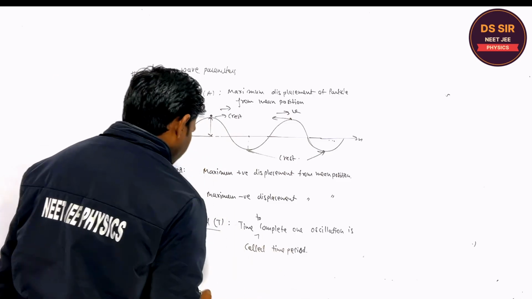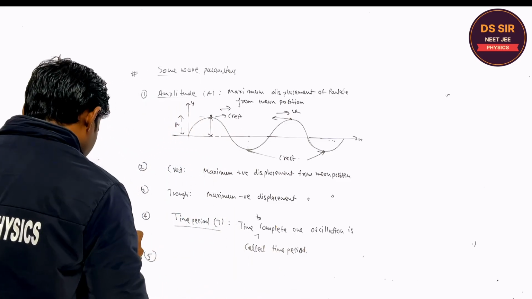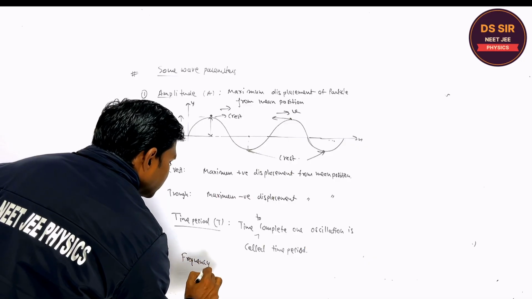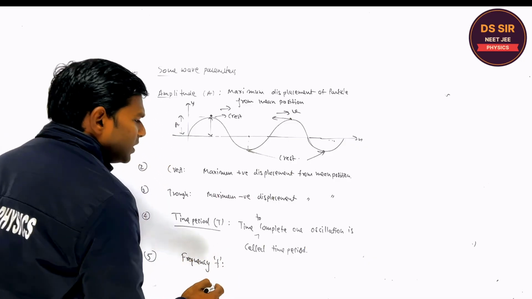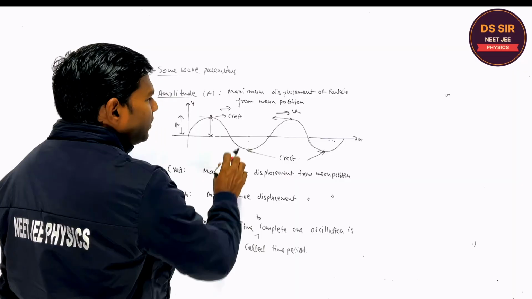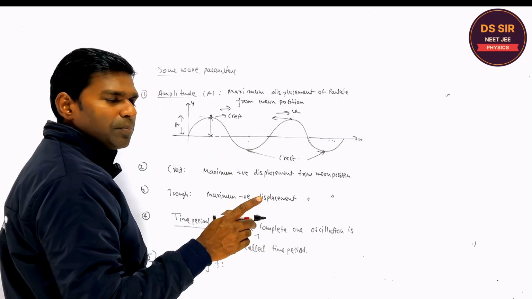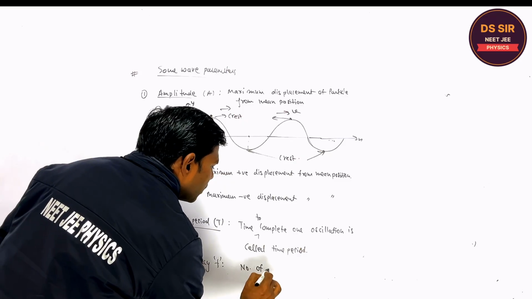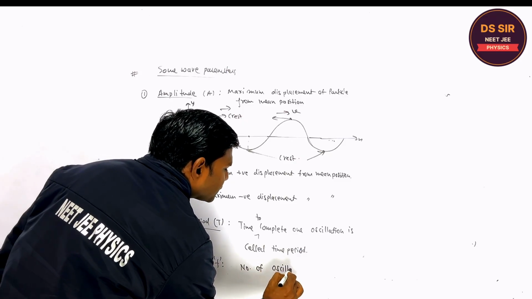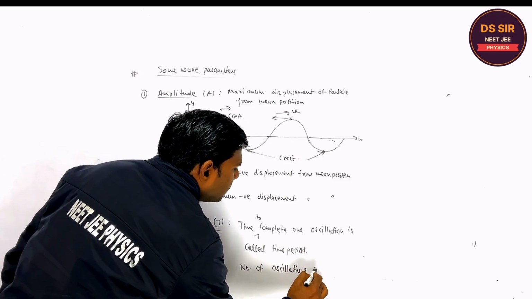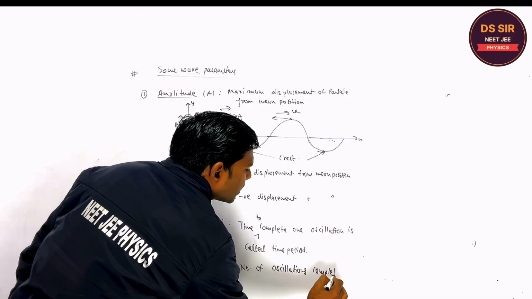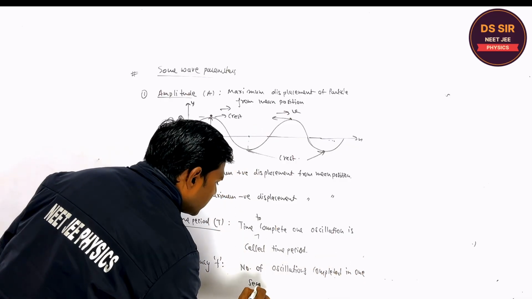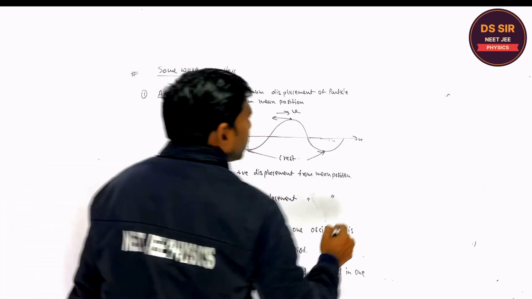Is it clear? The fifth definition, the frequency, f. What is the frequency? The number of oscillations completed in 1 second is called frequency.